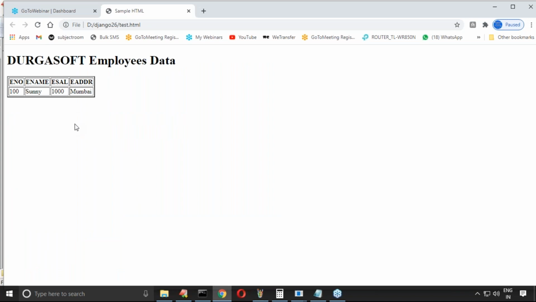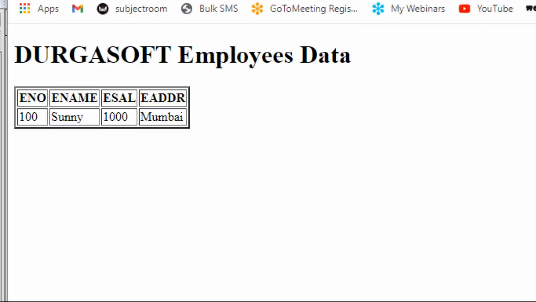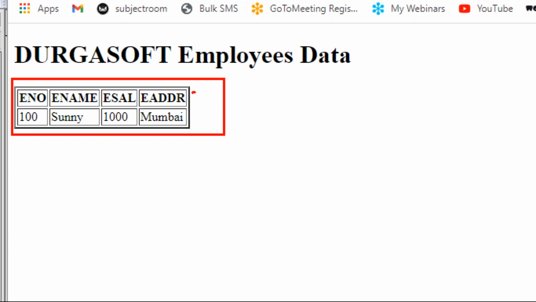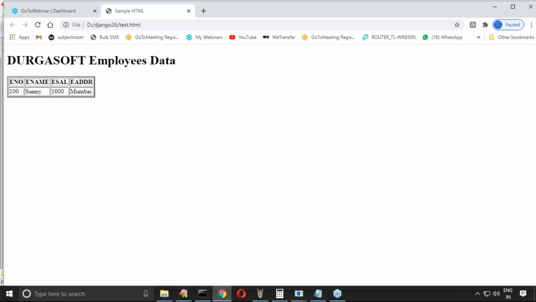Yeah, good. Are you seeing the difference, right? Sir, normal TR and the T head, are you seeing any difference here? Anyone, can you please confirm? Are you seeing any difference between T head and the normal TR? Yes, you are seeing some difference. It is displaying in bold because it's the table header, right? It is bold, but the TR data is displaying in the normal font. Correct, right?